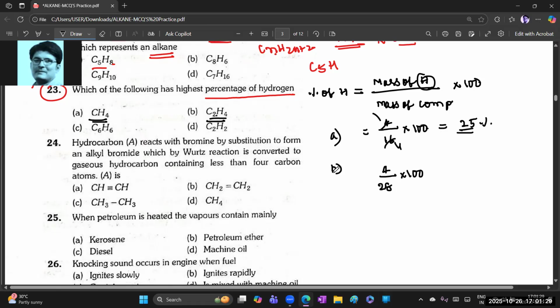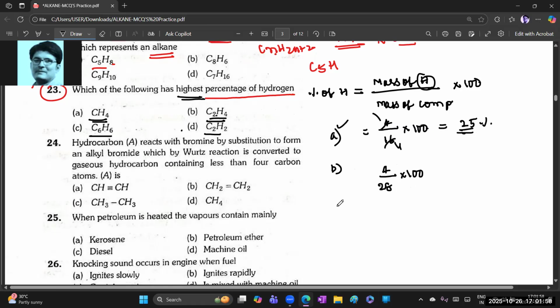So think logically. Here we need to find only the highest. So out of A and B, A will be the highest. Next, very simple: as the number of carbons and hydrogens increases, the percentage of hydrogen decreases. That's it, so simple. And mostly the first option is the answer. Okay, guys, like that.